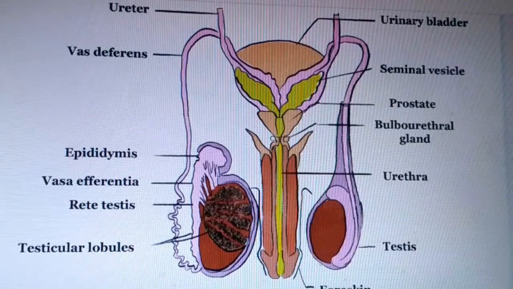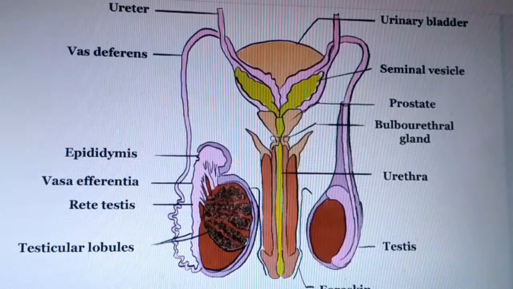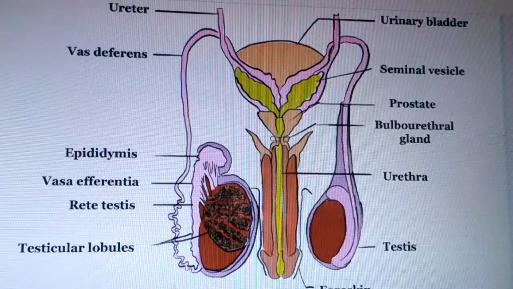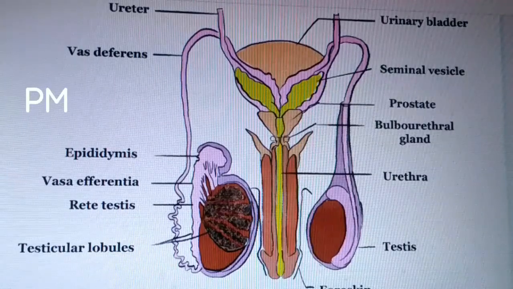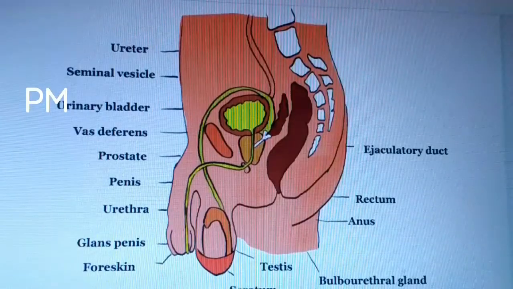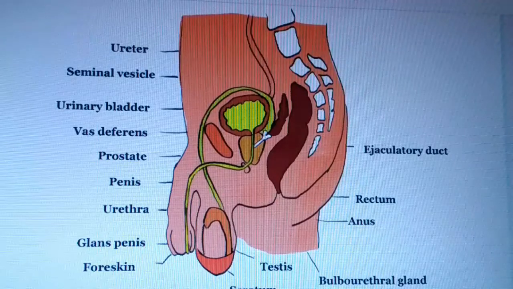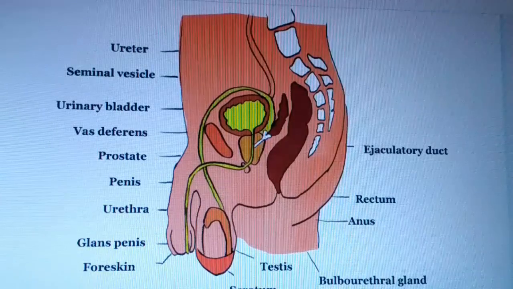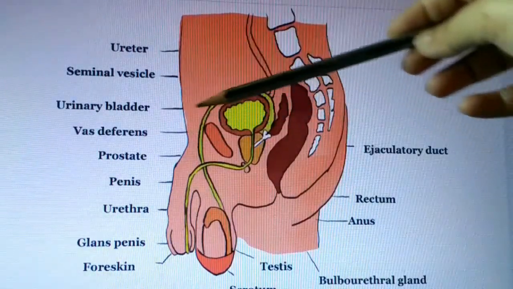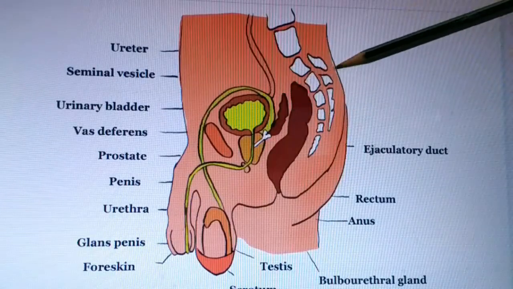Since no blood flows out of the penis, it becomes enlarged and erect. So here is the diagrammatic view of the male reproductive system. This is the side view of the male reproductive organ. Here, pelvic region means waist region of the body.